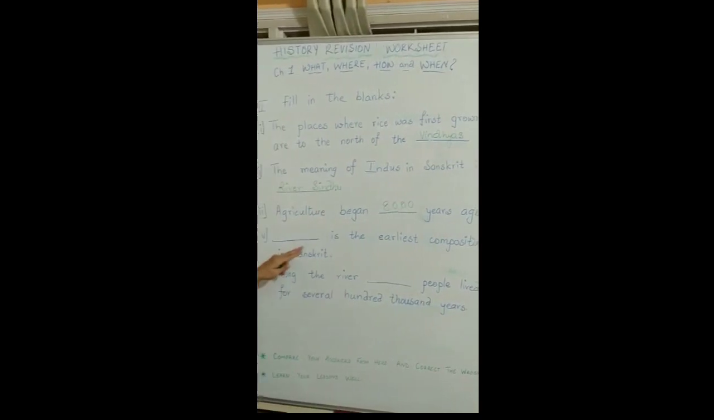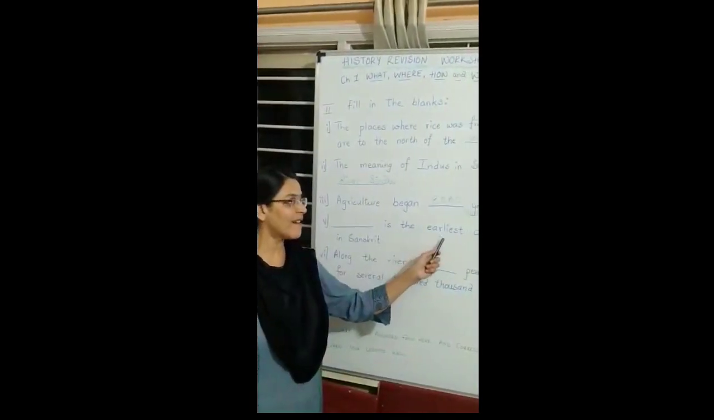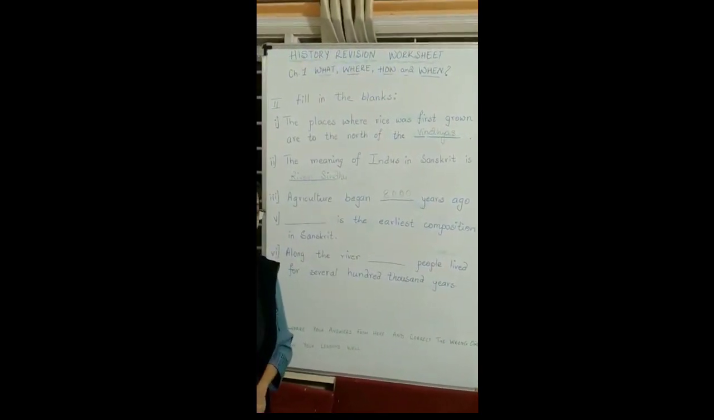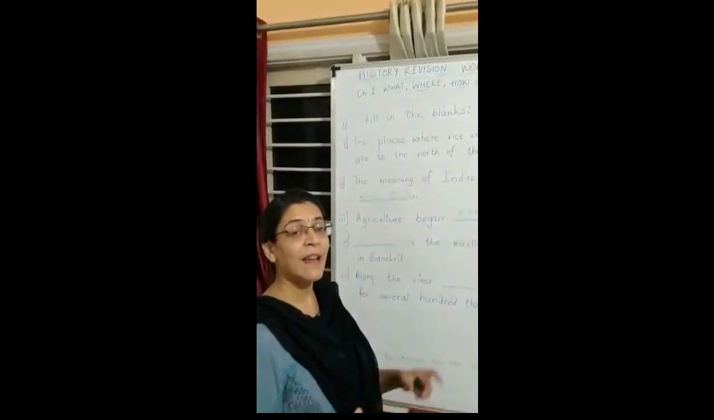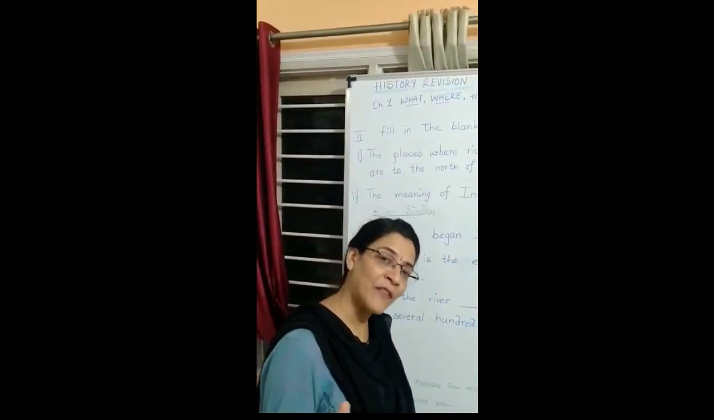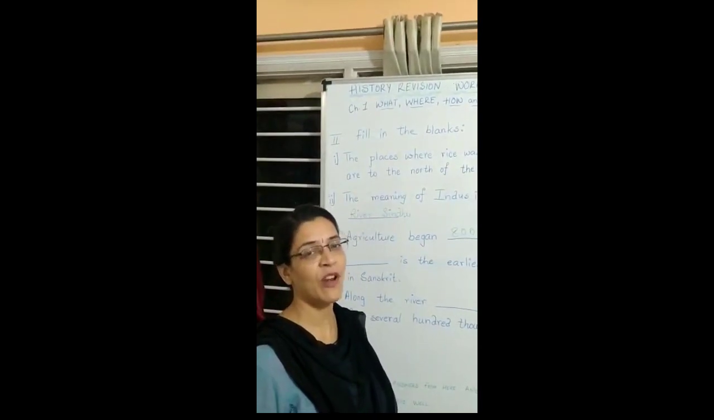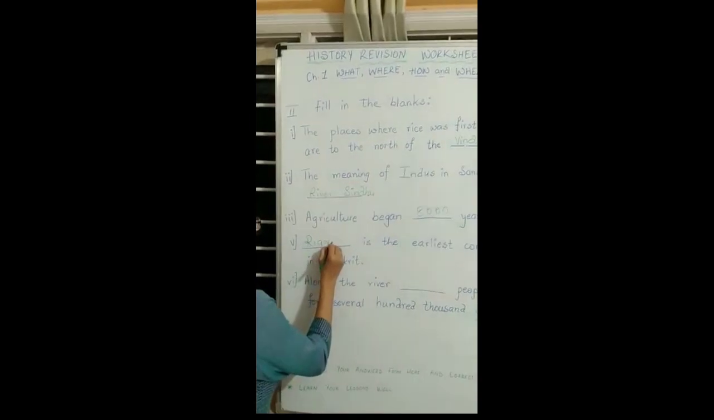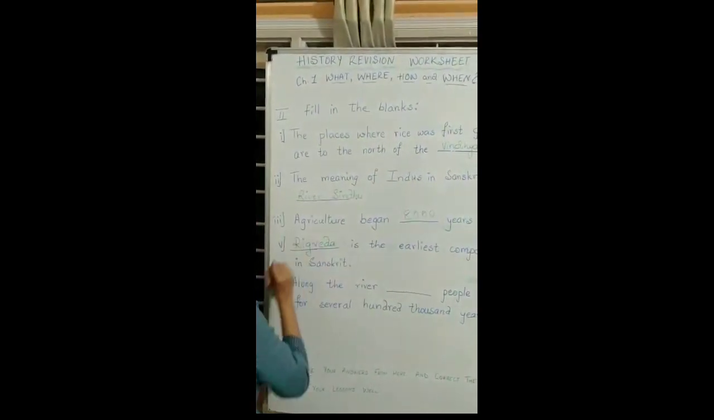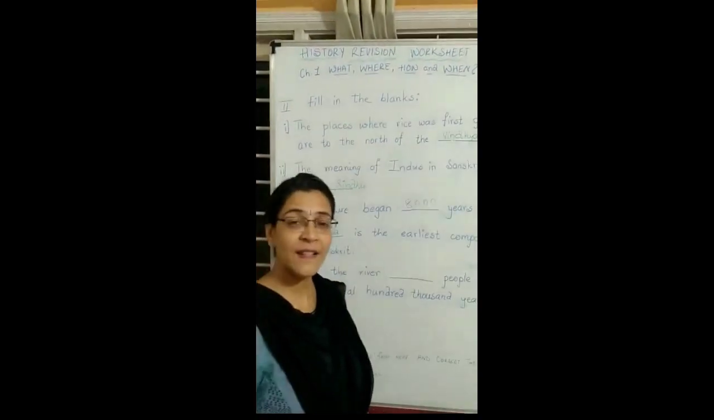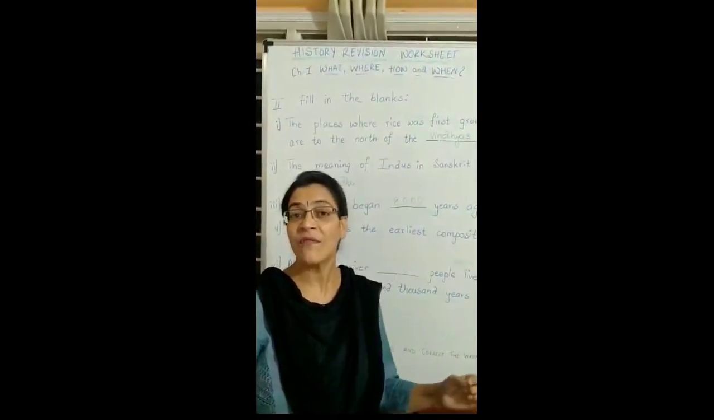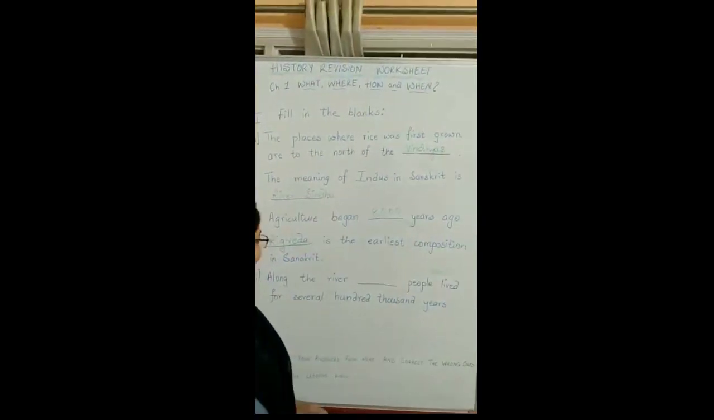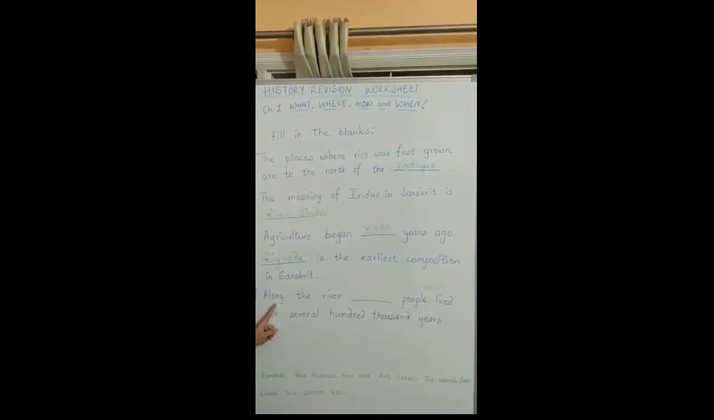The fifth fill in the blank. Dash is the earliest composition in Sanskrit. Which is the earliest composition in Sanskrit? Rig Veda. The earliest creative work of our learned and extremely knowledgeable ancestors. Rig Veda consists of more than 1000 verses or shlokas, which are known as suktas. Right? The last fill in the blank.